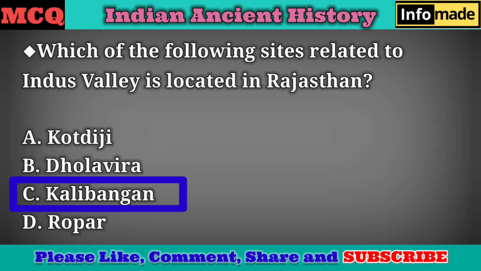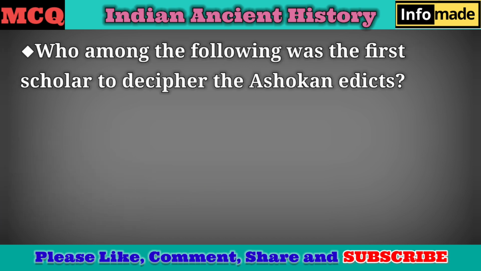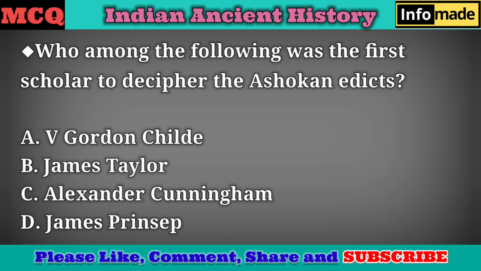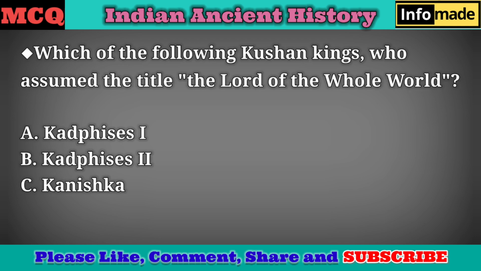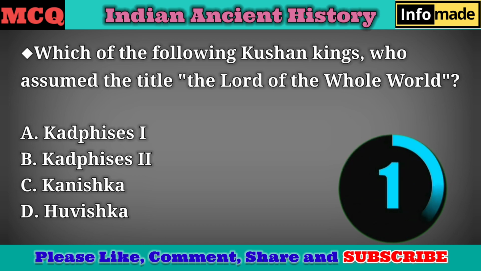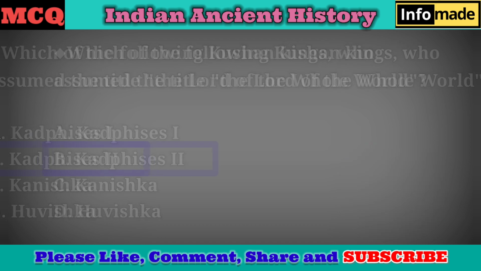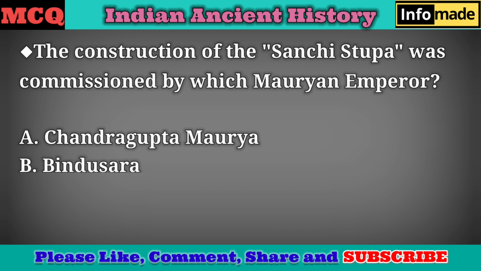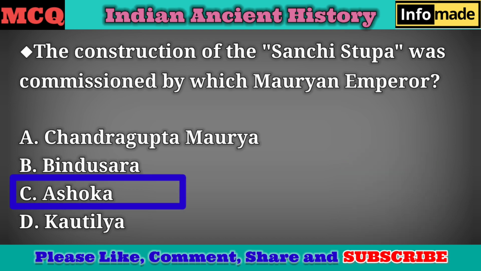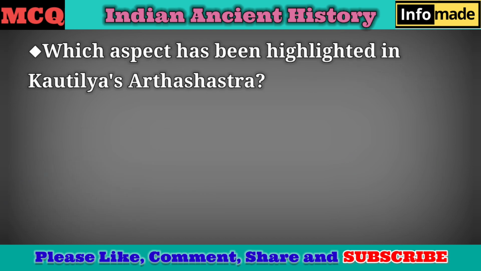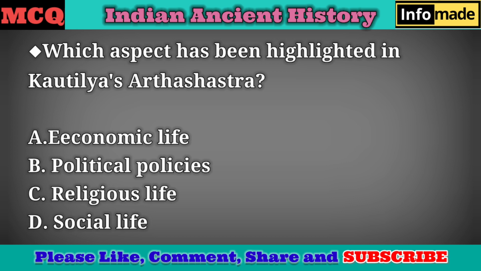Answer C. Kalibangan. Who among the following was the first scholar to decipher the Ashokan edicts? Answer D. James Prinsep. Which of the following Kushan kings, who assumed the title, the Lord of the whole world? Answer B. Kadphisas II. The construction of the Sanchi Stupa was commissioned by which Mauryan emperor? Answer C. Ashoka. Which aspect has been highlighted in Kautilya's Arthashastra?